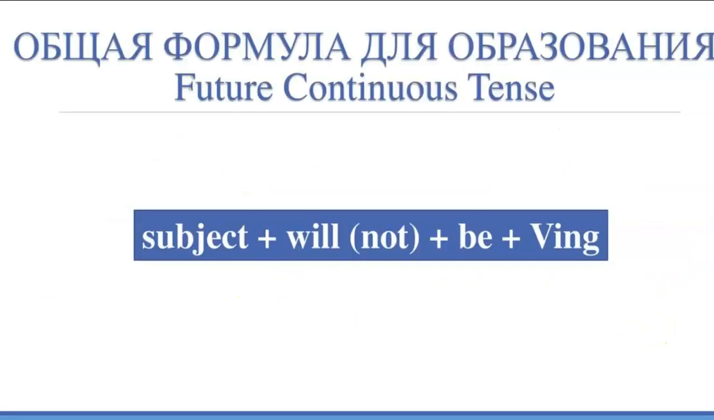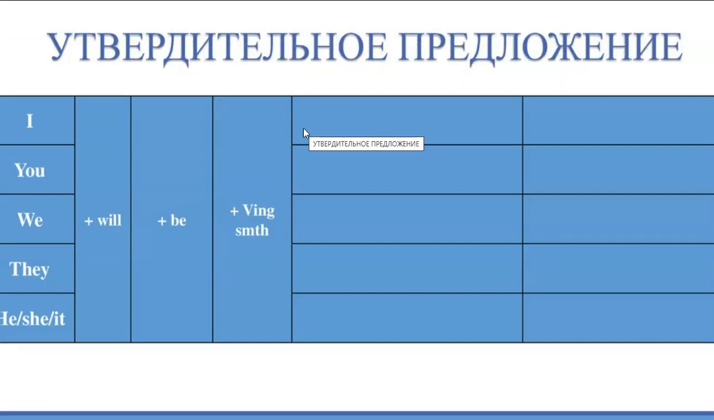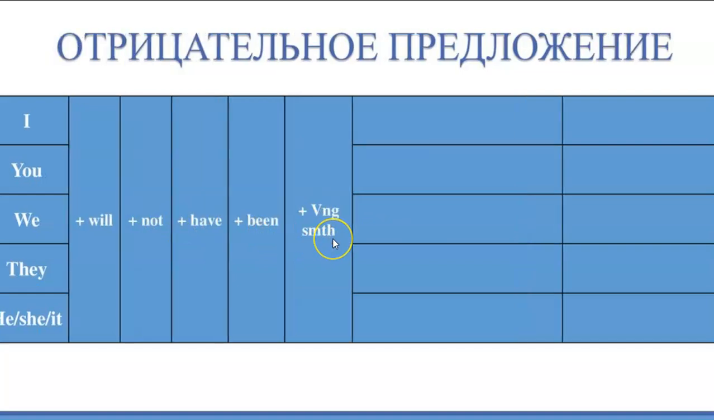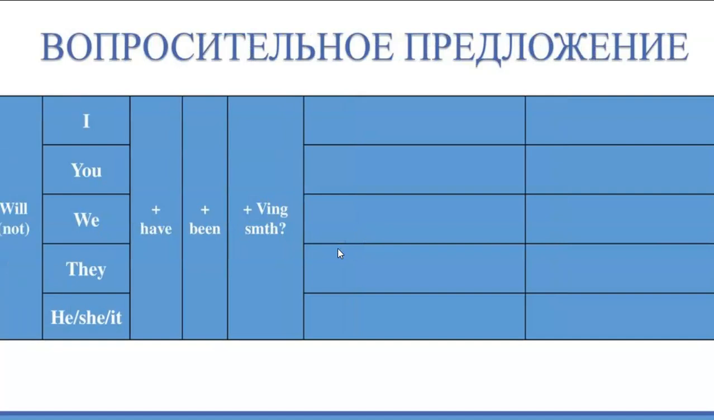Future continuous tense. General form for forming the future continuous tense: subject plus will plus be plus verb-ing. Affirmative: I, you, we, they, he, she, it plus will be plus verb-ing something. Negative: I, you, we, they, he, she, it plus will not be plus verb-ing something. Interrogative: will plus subject plus be plus verb-ing something.